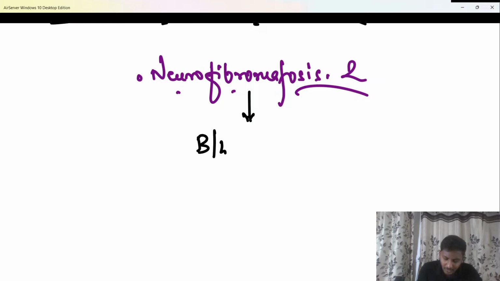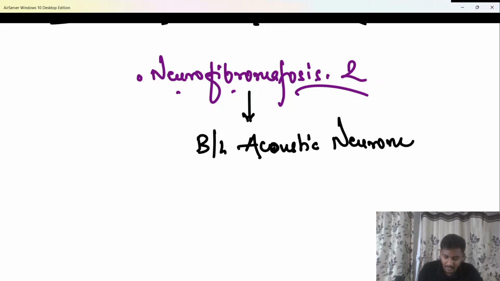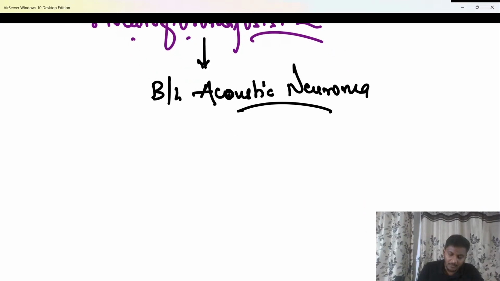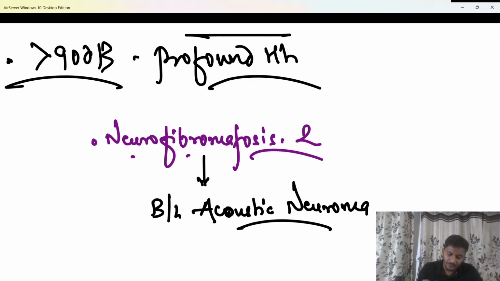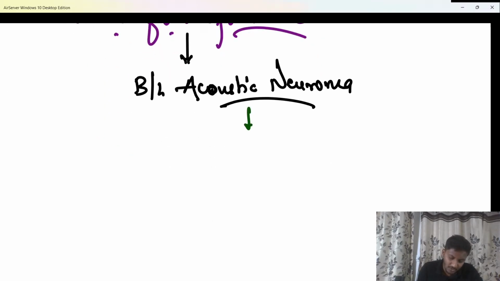Because in neurofibromatosis type 2, there is a bilateral acoustic neuroma in the patient. And if the patient is having a bilateral acoustic neuroma, due to that, both the 8th nerves of the patient have been damaged. And if both the 8th nerves are damaged, due to that reason, the patient is having a bilateral profound sensory neural hearing loss.